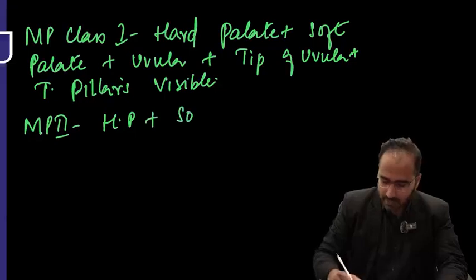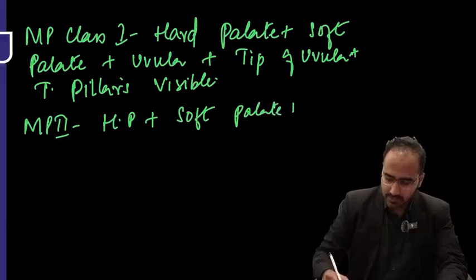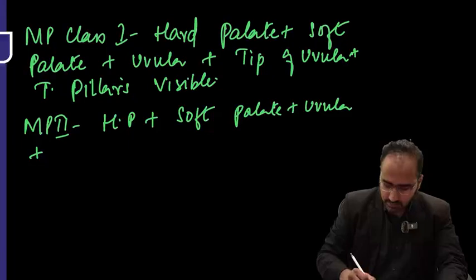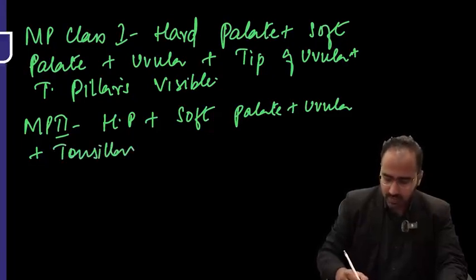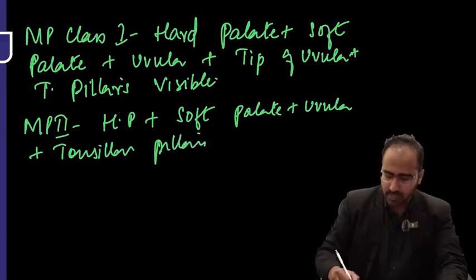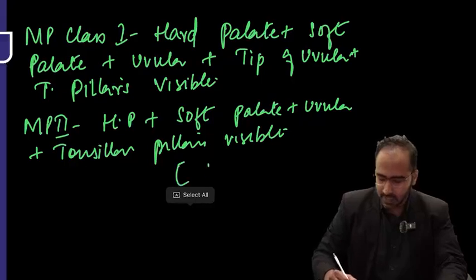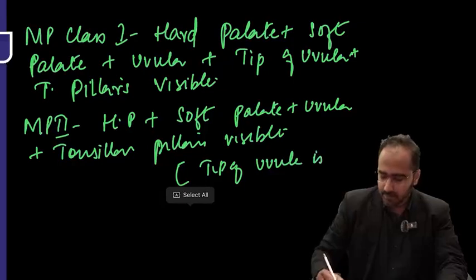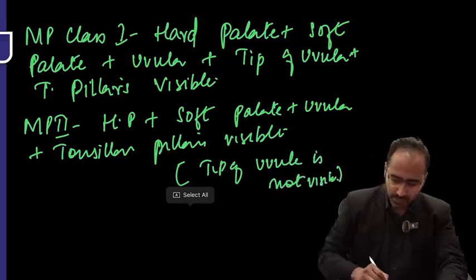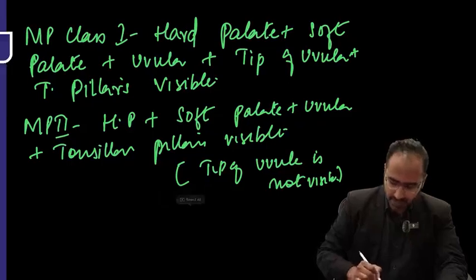So, Mallampati class 2 is hard palate, soft palate, uvula, tonsillar pillars visible. What is not visible, guys? Tip of uvula is not visible. That is class 2. Then there is Mallampati class 3.